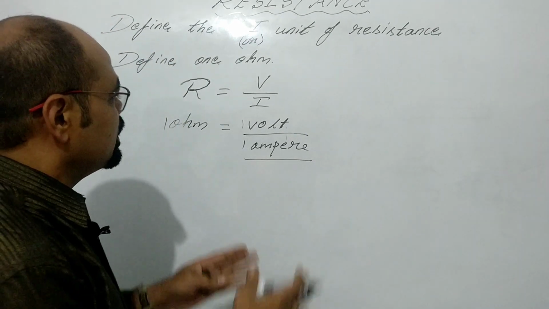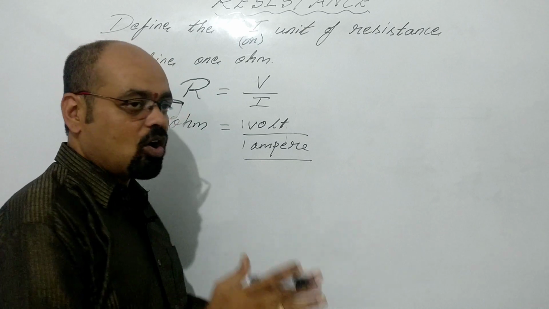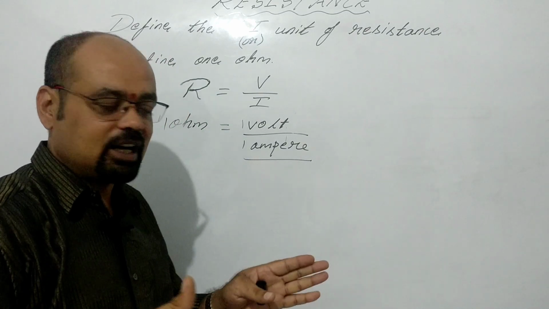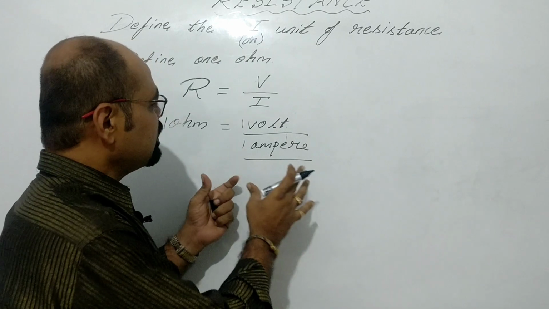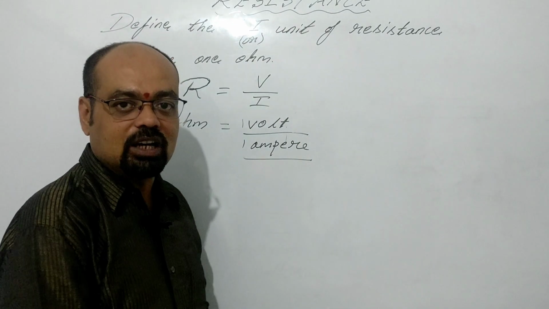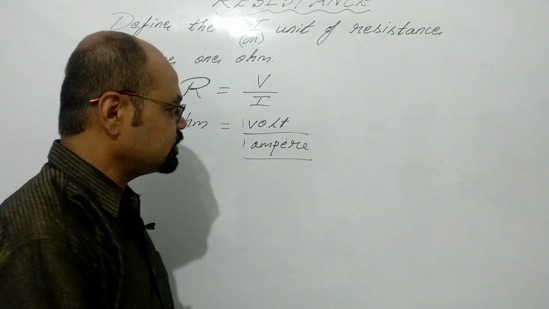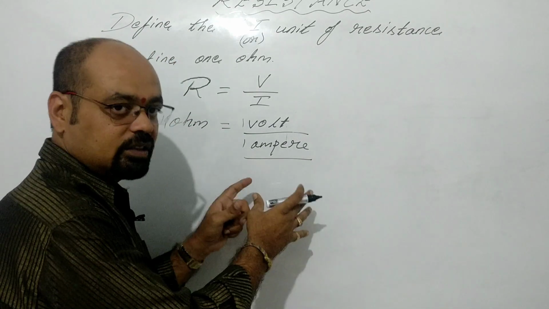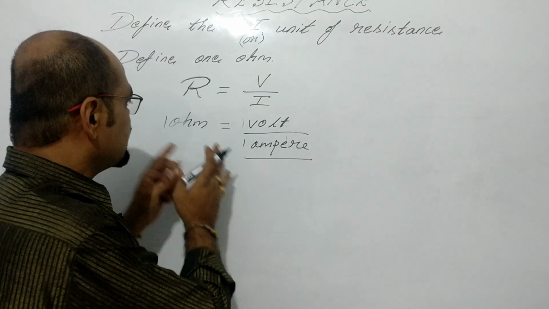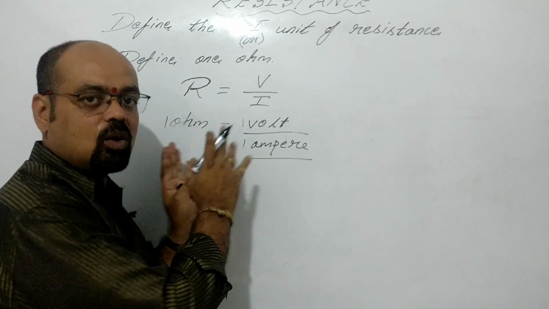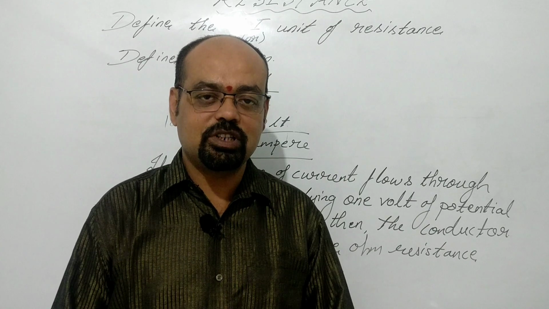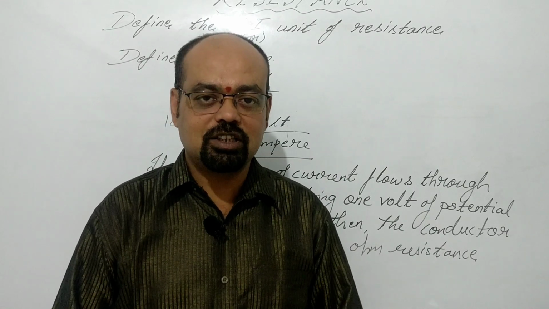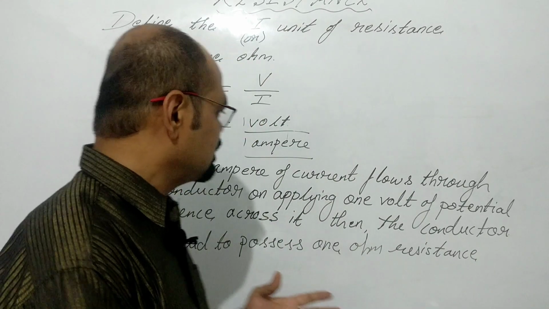I'll repeat it. If 1 volt of potential difference is created between the two end terminals of the conductor, and if 1 ampere of current flows in the circuit or in the conductor, then we say the conductor has 1 ohm resistance. There might be some confusion if I say the definition orally, so I have written it here.